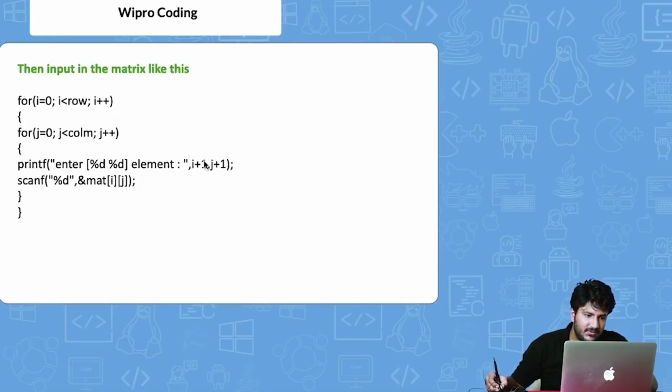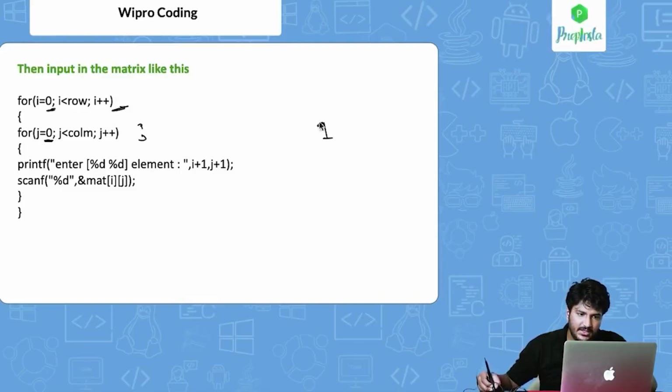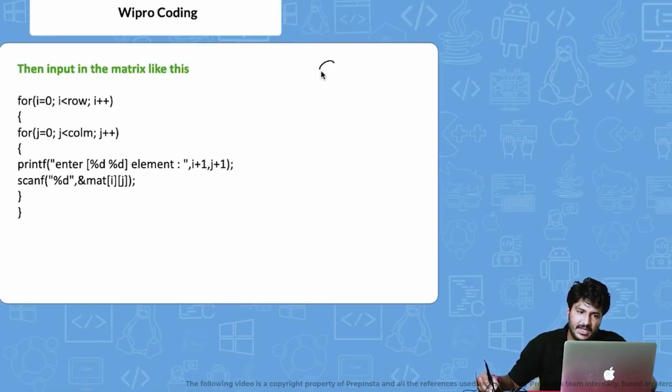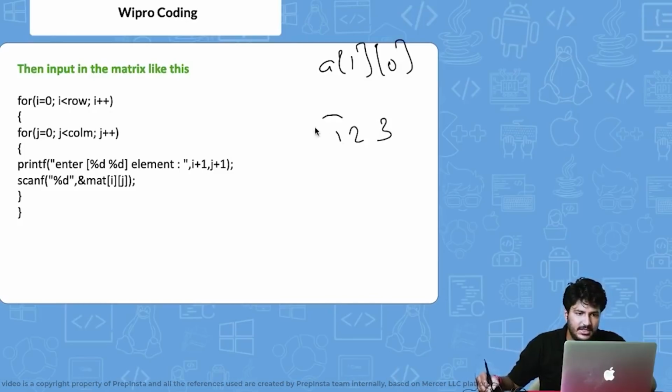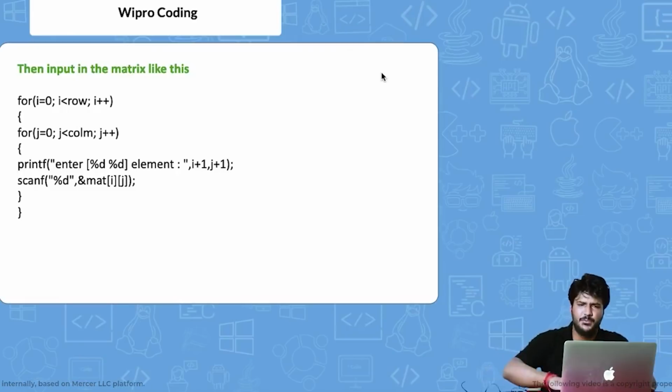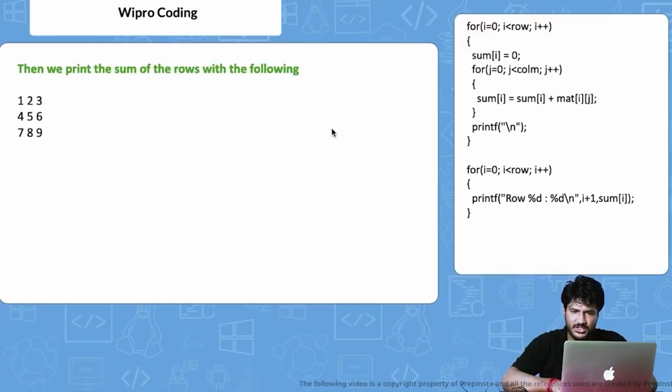Initially, when i is equal to 0 and j is equal to 0, the first element is entered. Now i will remain 0, j will increase to 1. So a of 0 comma 1 will get entered here. Then a of 0 comma 2 will get entered here. Now let's say 3 is the max, right? In that case, a of 1 comma 0 will iterate. 1, 2, 3 was already entered. In the next row, 4, 5, 6. So a of 1 comma 0 will be 4. A of 1 comma 1 will be 5, and so on and so forth. So basic input of a matrix is very easy for you to understand, right? I would not want to waste too much time on this.